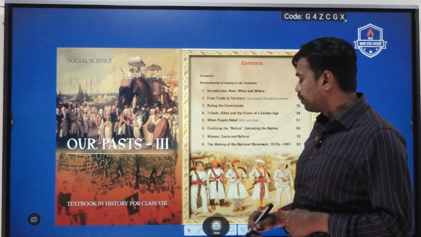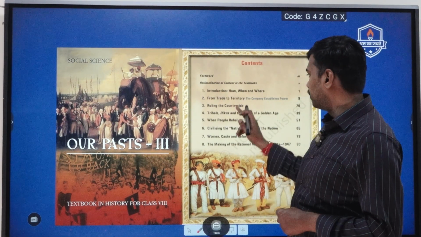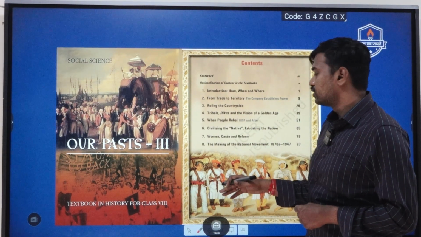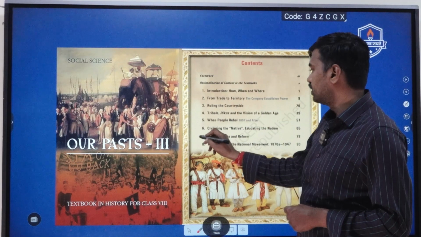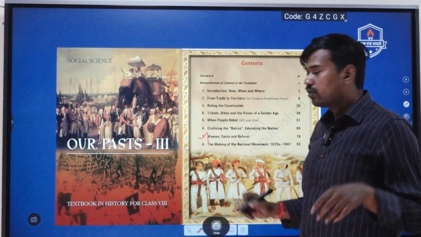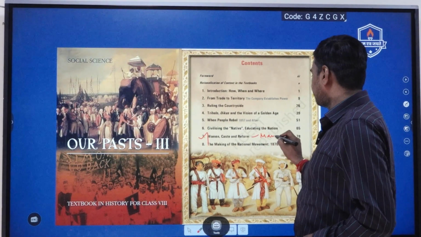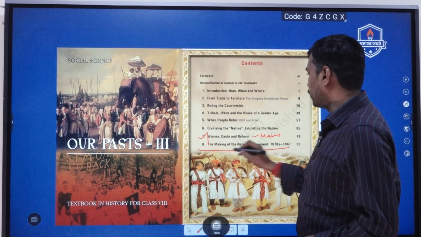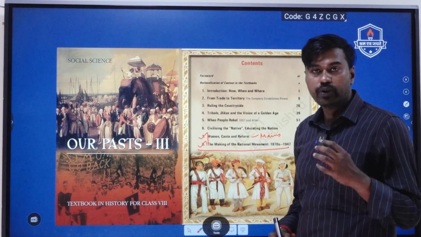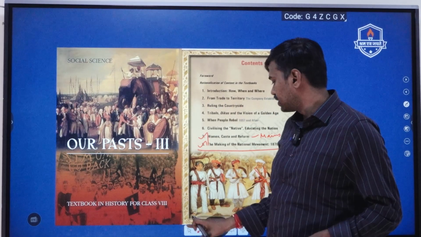Again, going into part B of the 8th standard NCERT book, students can read this book, especially chapter number 7. This is going to be very crucial for the mains examination. And again, the selective reading of chapter number 8 is going to be very useful for both prelims and mains.